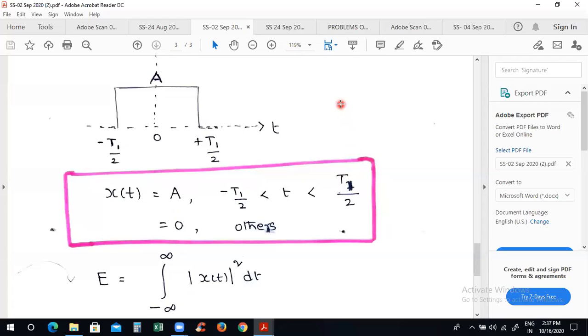Number 472. Who is number 472? Don't come to class from tomorrow. 472. I will put absent for 1 week.